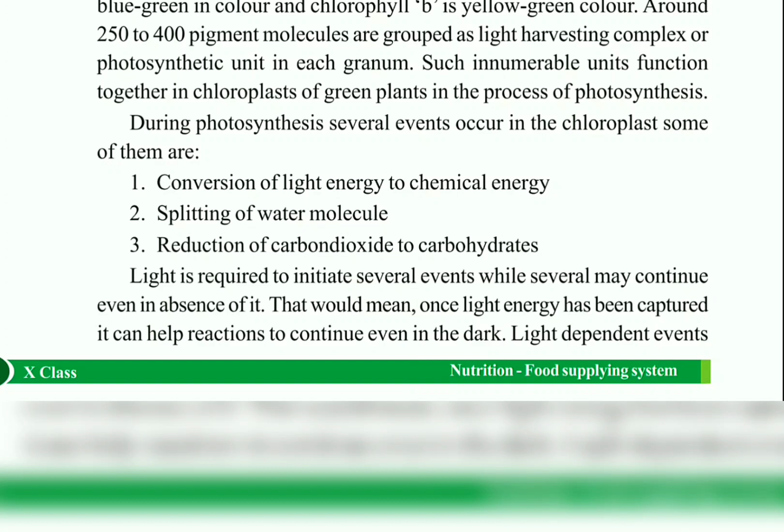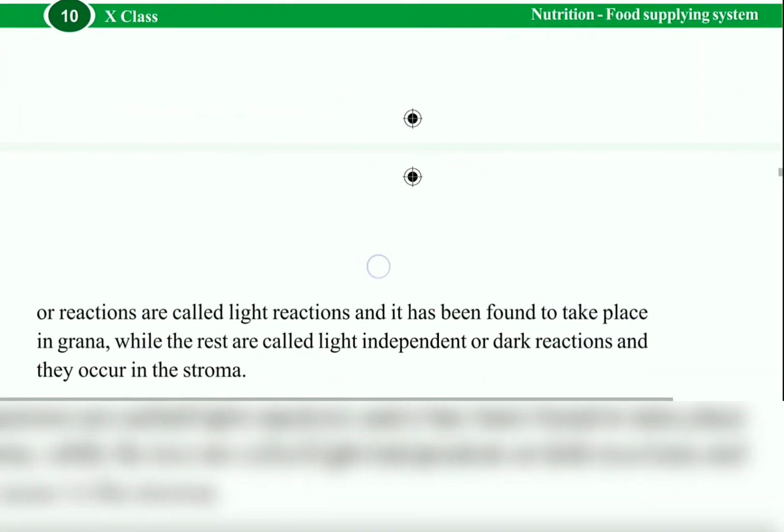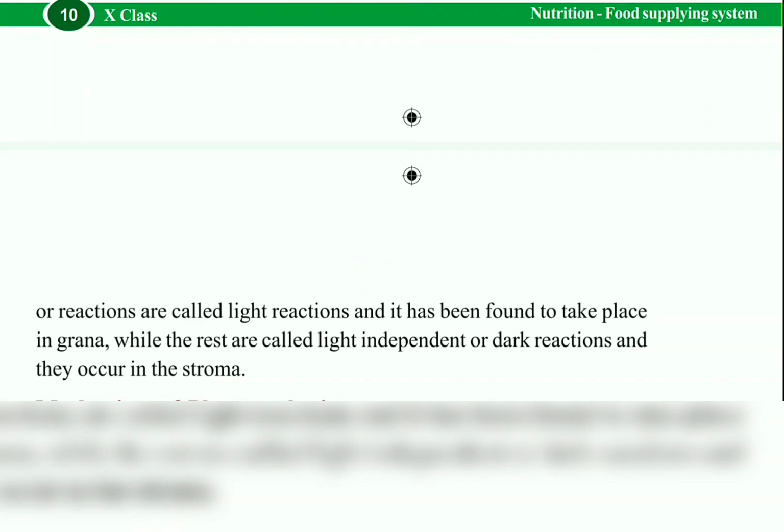There are light dependent phases and light independent phases in the mechanism of photosynthesis. There are certain reactions which take place only in the presence of light. Those reactions which take place in the presence of light are called light dependent events or light dependent reactions, or simply we can call them light reactions. And there are certain reactions or activities which are performed when light is not required for this. So that means it may happen in the presence of light or else in the absence of light also.